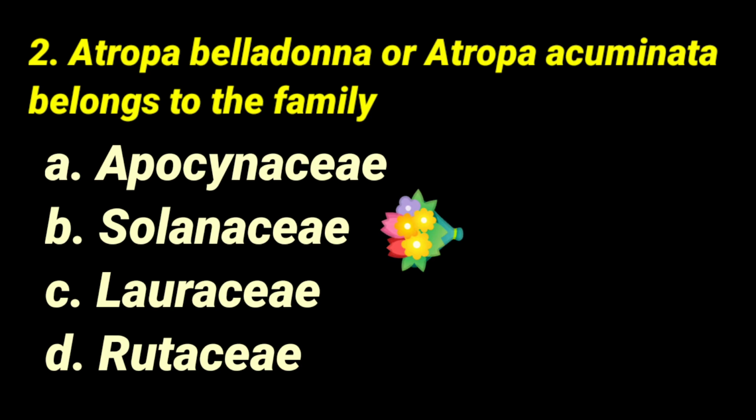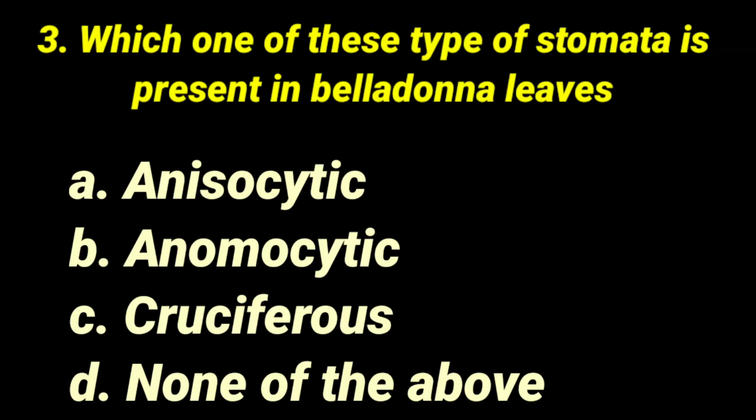Then the next question is question number 3. Which one of these types of stomata is present in belladonna leaves? Anisocytic stomata, anomocytic stomata, cruciferous stomata and none of the above. Here the first one is indicating the unequal celled stomata. Then the second one is indicating the irregular celled stomata, and the third one also indicating the unequal celled stomata, but the cells will be maximum in number. Then the fourth one, none of the above, is not the correct answer. So the correct answer will be the first one, anisocytic stomata.